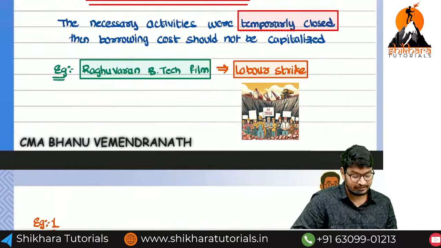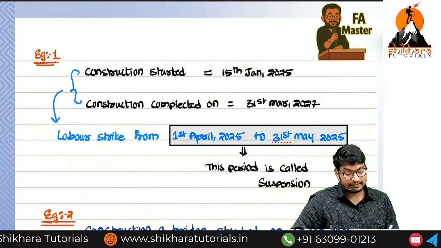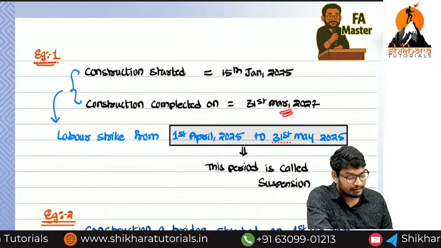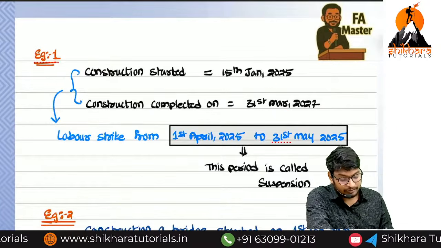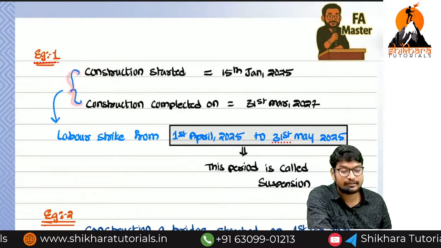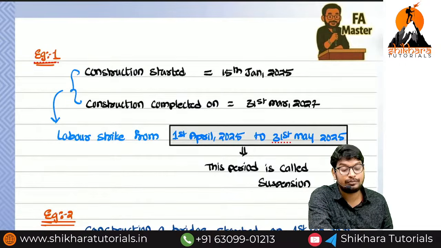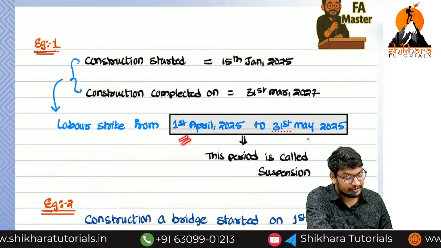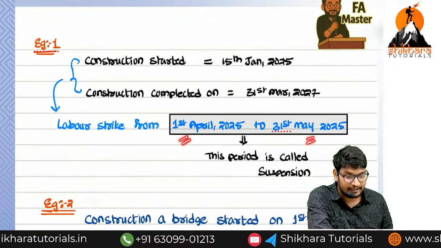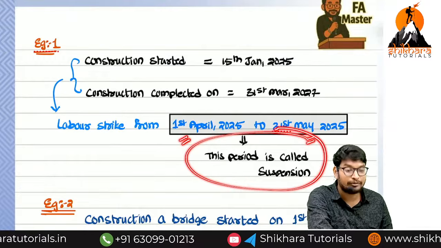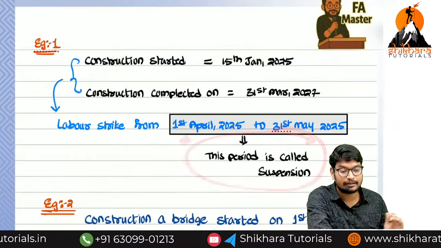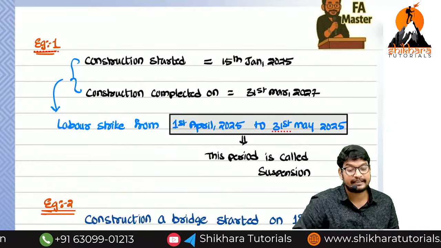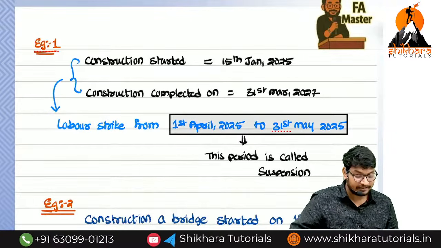Temporary suspension. So construction started from 15 January 2025. Construction completed on which date? 31st March 2027. So normally in this period, whatever the amount of interest you have incurred, that interest should be capitalized. But now there is a labor strike from 1st April 2025 to 31st May 2025. So this period's interest has to be suspended. That means we should not treat it as capital. We have to transfer it to the P&L account, debit side, and treat it as a revenue expense.